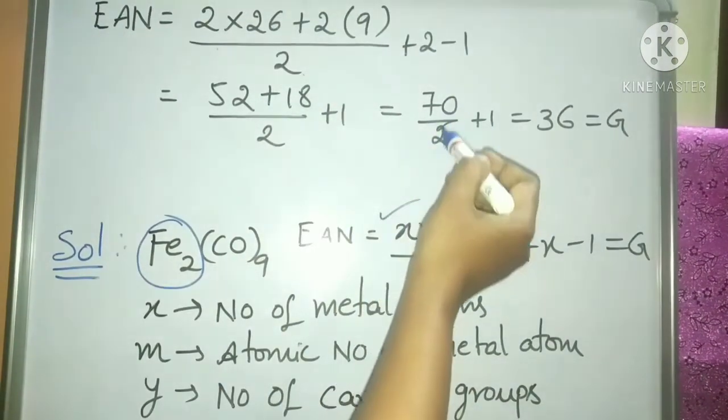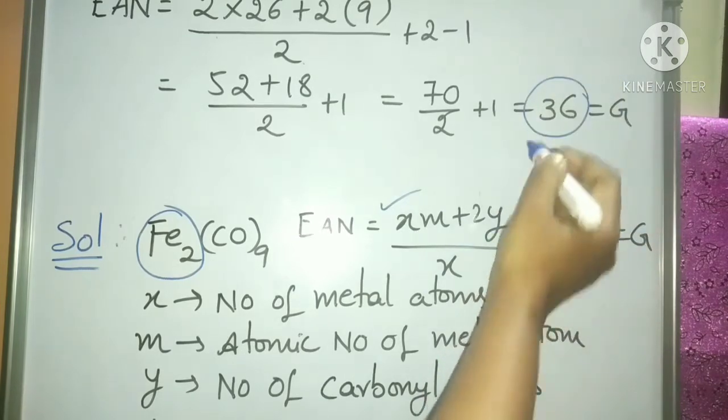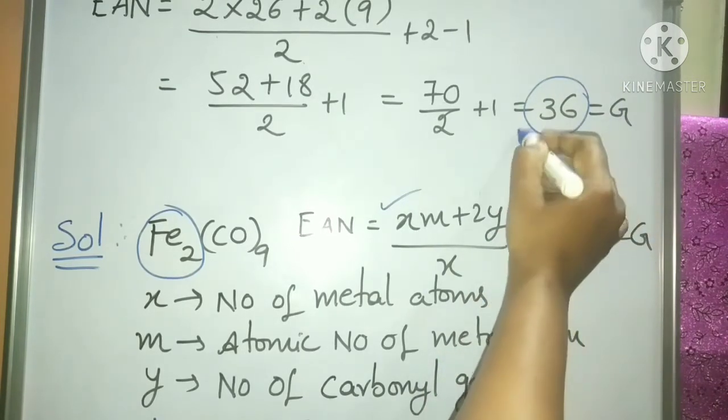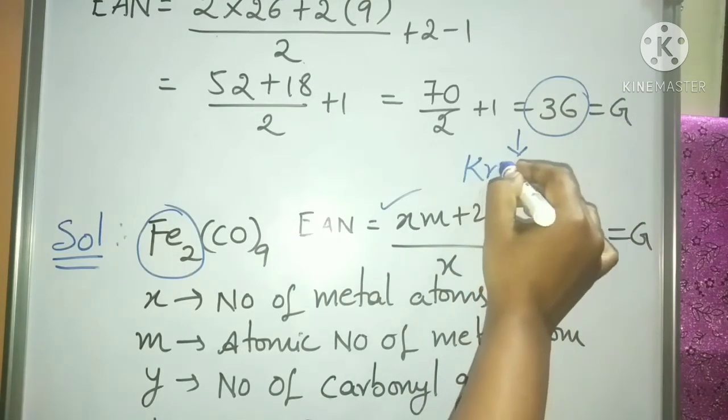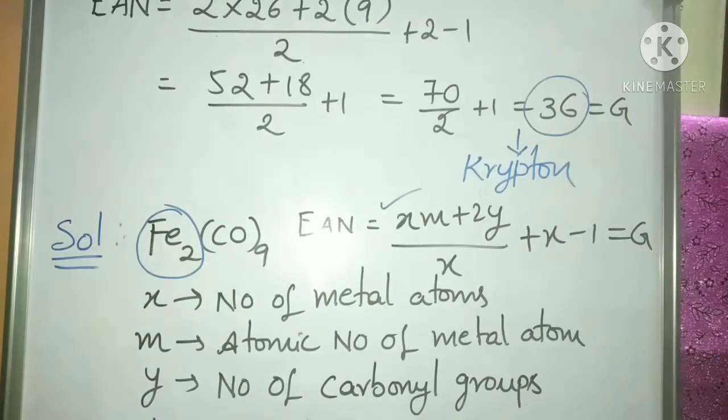It gives 70 by 2 plus 1, and it is 36, which is equal to G, that is krypton. So 36 is the atomic number of krypton. So here iron Ina carbonyl also obeys EAN rule. We have to go for the next option.